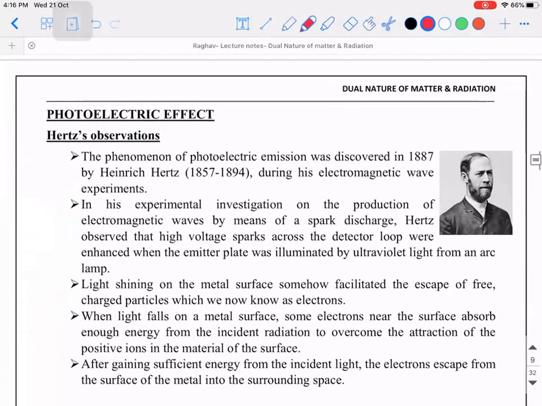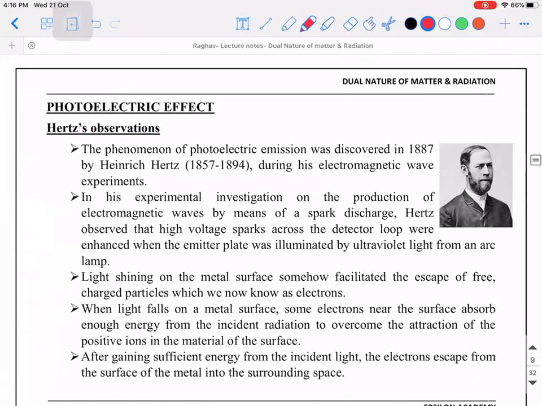The next question is, who observed this photoelectric effect for the first time? It was the scientist named Heinrich Hertz. Okay. So the phenomenon of photoelectric emission was first discovered in the year 1887 by Heinrich Hertz. So what exactly he was trying to do is,